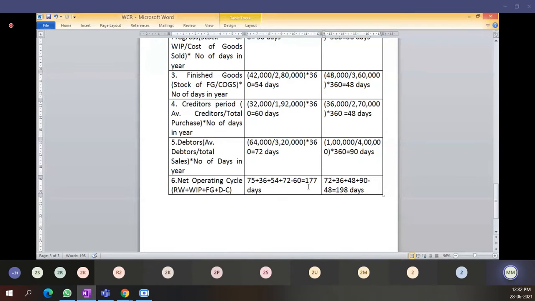You getting my point, students? Means that the circulation of money is only two times. If the circulation of money increases, the operating cycle decreases. Like in 2019 it is 177 days, but if it is decreased to 100 days, then in a year of 360 days we are able to complete 3 operating cycles. So we always try to minimize the operating cycle.